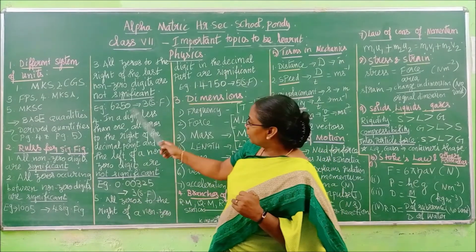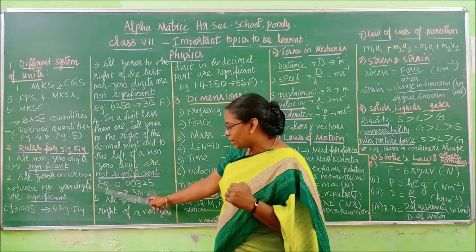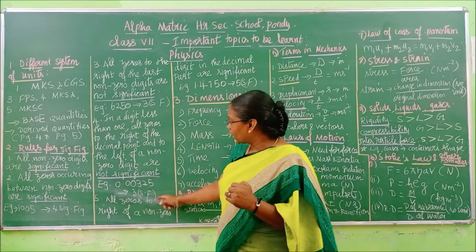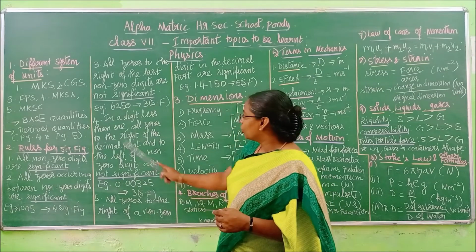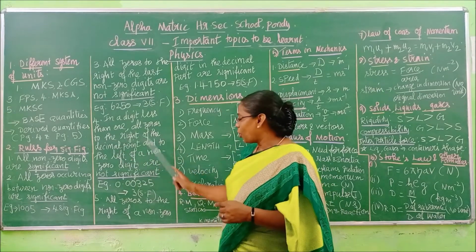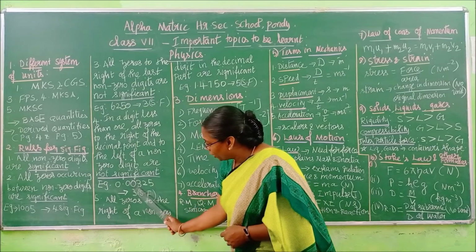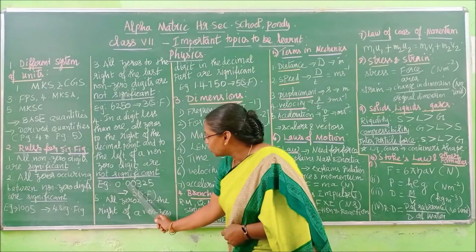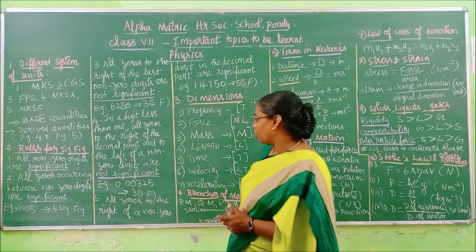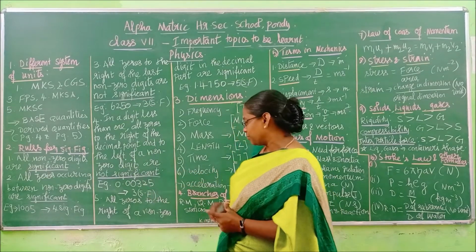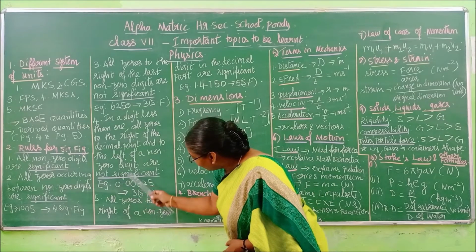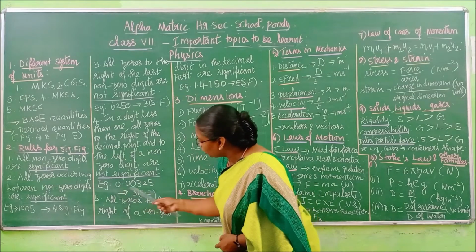So it is less than 1, 0 point. Now come here. In a digit less than 1, all zeros to the right of the decimal point, after the decimal point, on the right side. How many zeros do we have? 1, 2. And to the left of a non-zero digit. Right of the decimal, left of the non-zero digit.